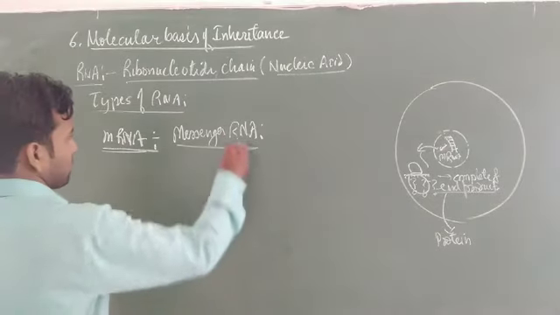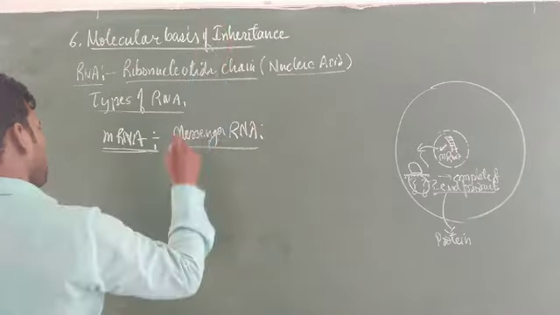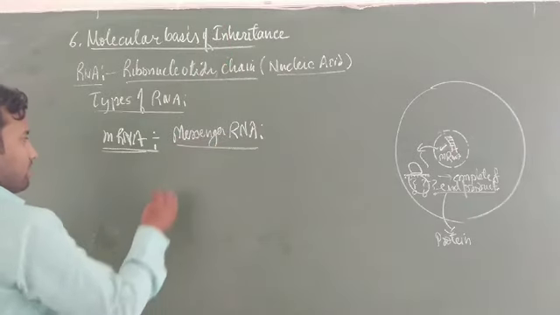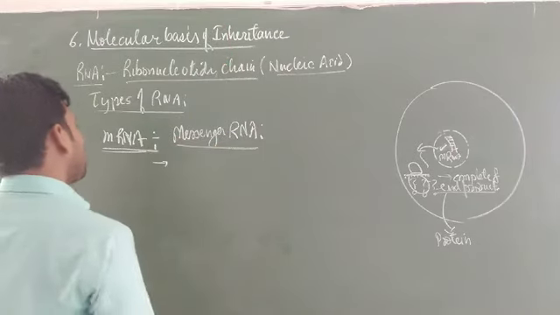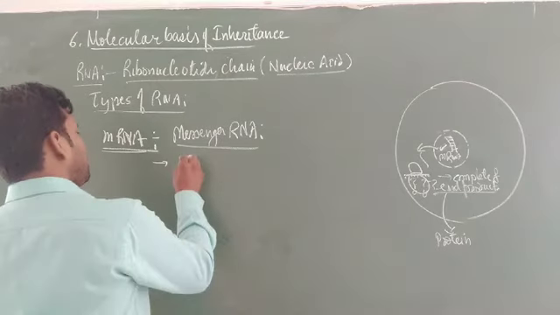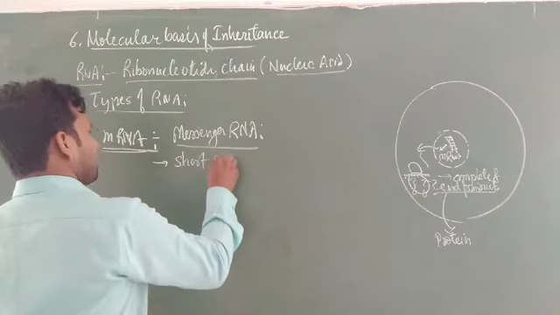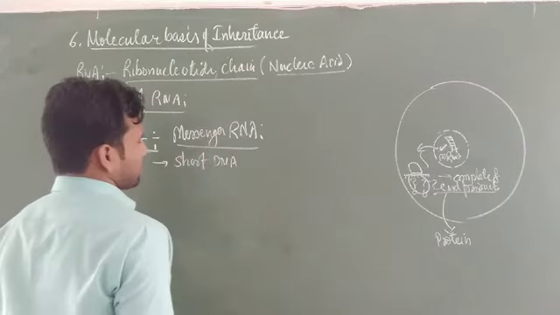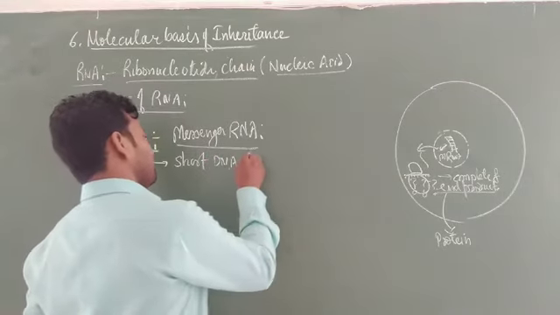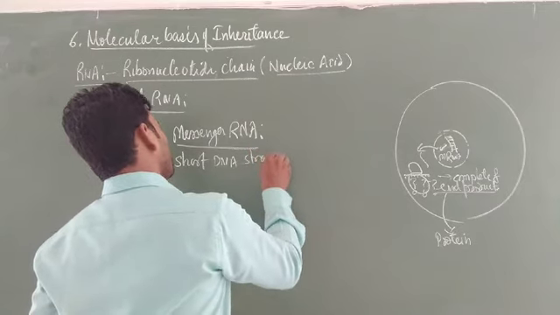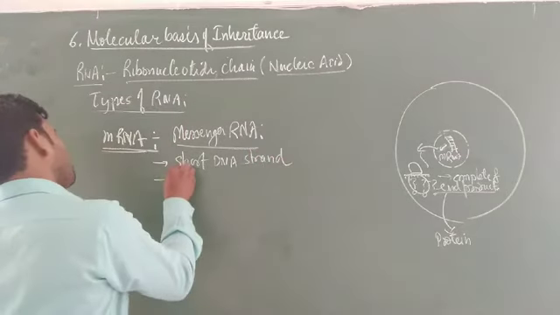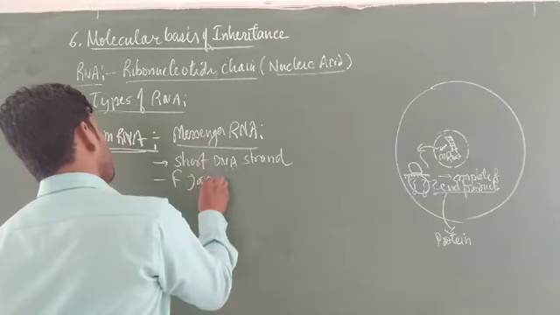Now students, the messenger RNA is a short DNA strand. It is the second largest RNA. It is a single strand that is long, discovered by F. Jacob and J. Monod.